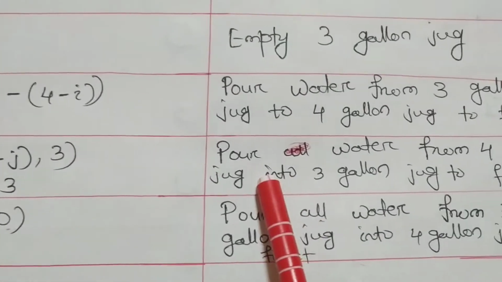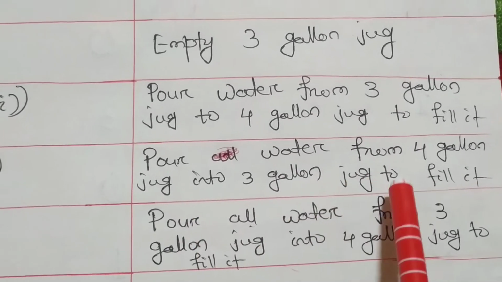Then again, pour some water from the 4 gallon jug to the 3 gallon jug to fill it.